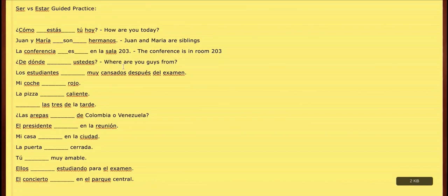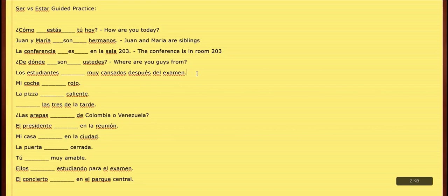Same idea being communicated though. So in this case, where are you guys from? Well, what's that exactly talking about? That's talking about an origin, right? And so it's going to have to be ser. We're talking about ustedes. ¿De dónde son ustedes? Where you're from will never change. It's not something that fluctuates. It's not something that's temporary. So because of that, we're going to be using ser.